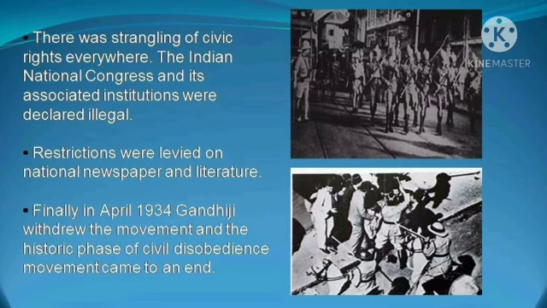They were even treating the volunteers of the civil disobedience movement very badly and cruelly. Civic rights, meaning human rights, were being crushed. The Indian National Congress and its associates were even declared illegal. The Indian National Congress was a party working for its own people, and its main aim was to get freedom for their country. After declaring it illegal, the Britishers could take any action against any person, whether from the Indian National Congress or its associates.